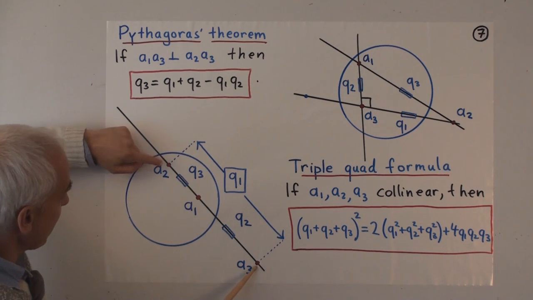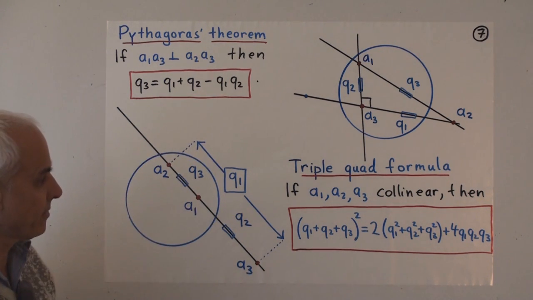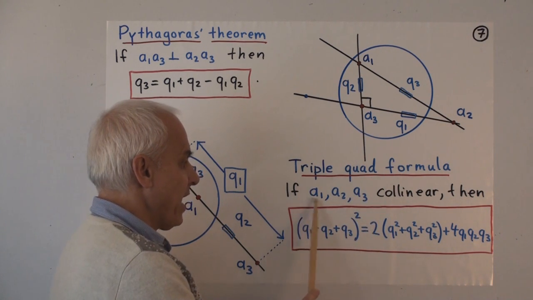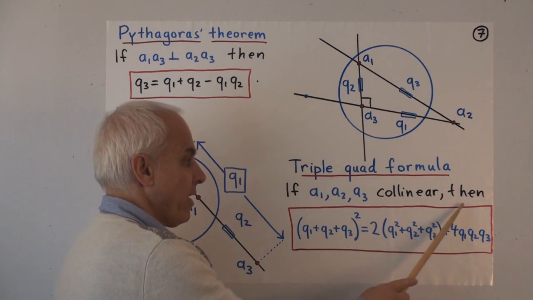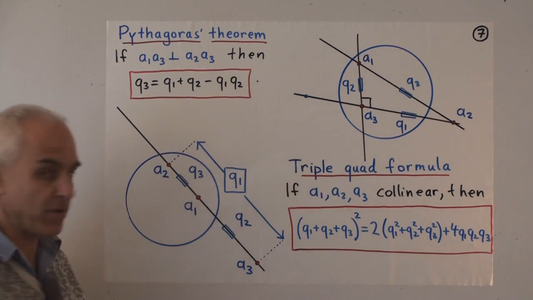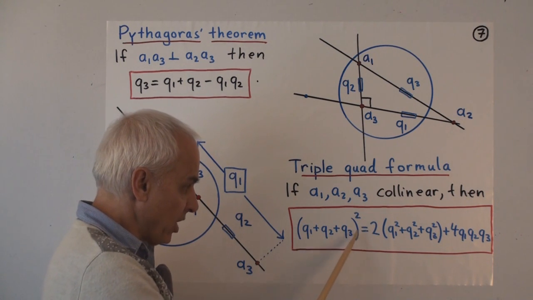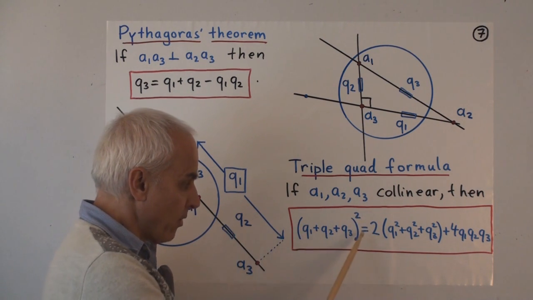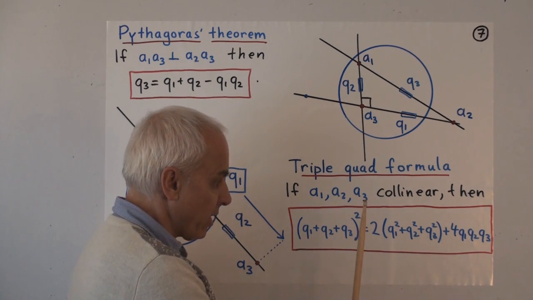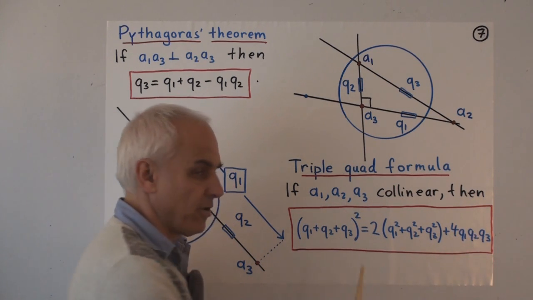And the quadrance from A3 to A2, from here to here, that's Q1. And the theorem is the triple quad formula. If A1, A2, A3 are collinear, then this relation holds between the three quadrances. Q1 plus Q2 plus Q3, all squared, equals 2 times (Q1 squared plus Q2 squared plus Q3 squared) plus 4 times Q1 times Q2 times Q3.